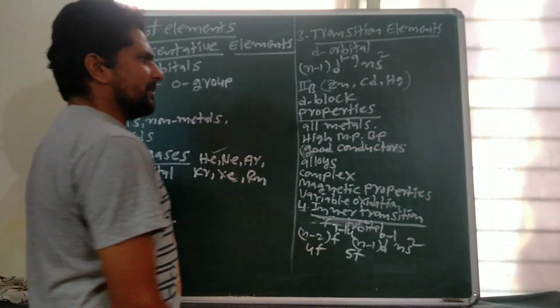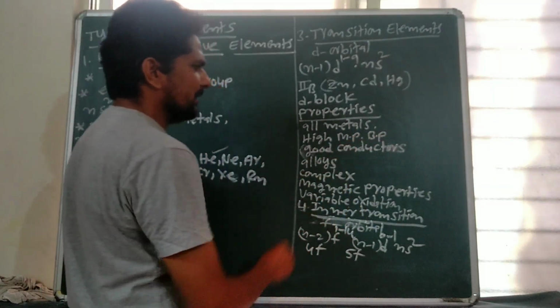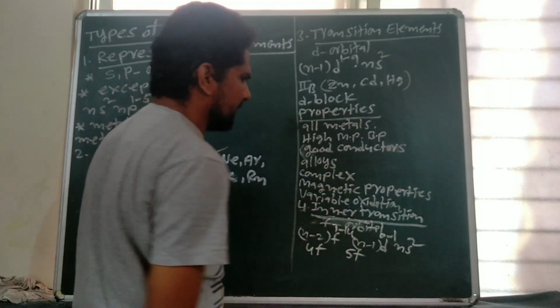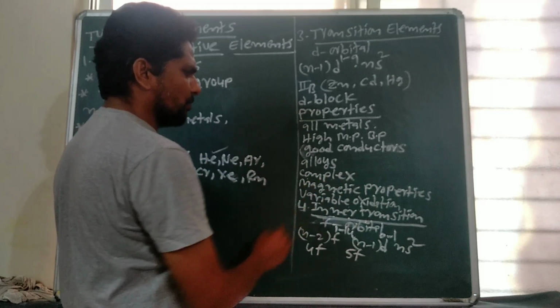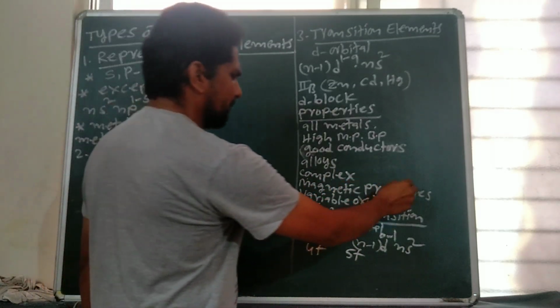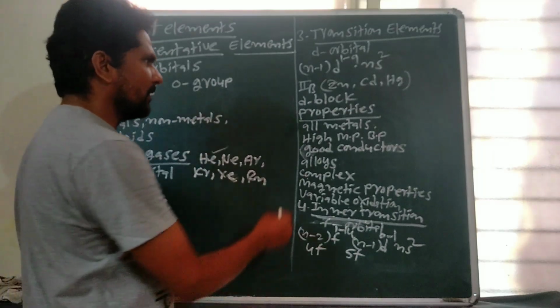Properties of transition elements. These are all metals. They have high boiling and melting points. They can act as good conductors of electricity. They can form alloys. They can form complex compounds. They can exhibit magnetic properties. They can exhibit variable oxidation states.